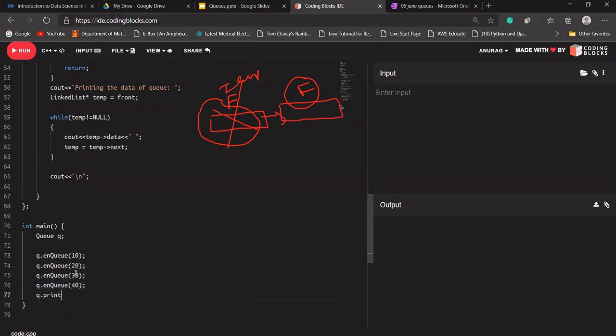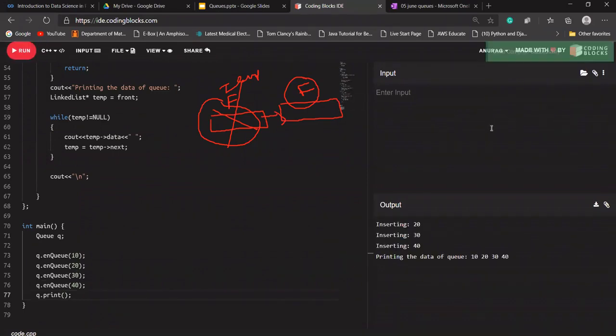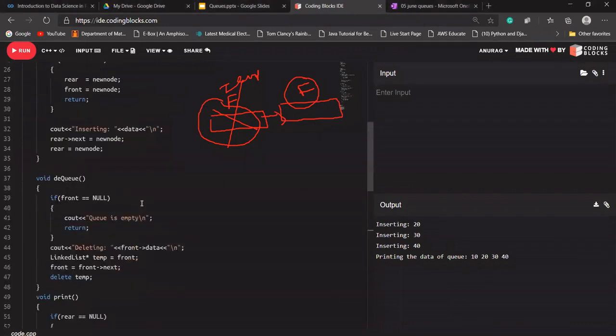Use my print function to check whether our data is being entered correctly or not. Let's see. Okay, what output are we getting? Inserting 20, inserting 30, inserting 40. So, okay, we are not getting inserting 10. Why? Okay, we have not written it in this case.